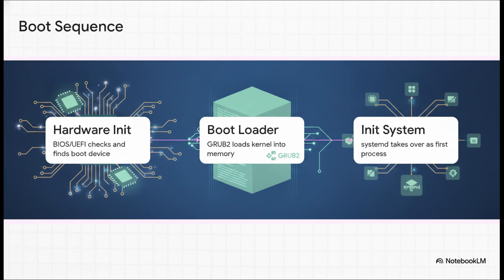Step 1 is hardware initialization, where your BIOS or UEFI checks the basic hardware, finds the boot device, reads the first tiny sector, and then essentially passes the baton. Step 2 is the bootloader, typically something called Grub2. Grub2's specific job is to load our monolithic kernel straight into memory. And once that kernel is up and running and the hardware is managed, it hands control over to Step 3, the init system. This is the very first user space process that wakes up absolutely everything else.